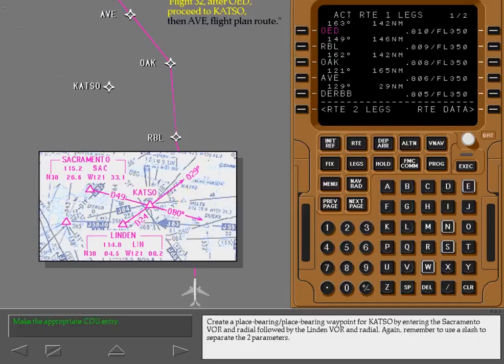Create a place-bearing waypoint for CATSO by entering the Sacramento VOR and radial, followed by the Linden VOR and radial. Again, remember to use a slash to separate the two parameters.